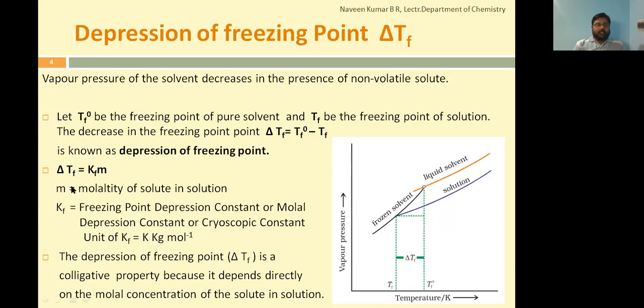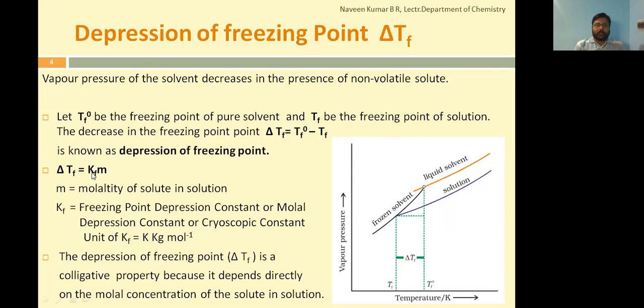Now to understand depression of freezing point as a colligative property, again experimental observation shows that delta Tf is directly proportional to molality. That is, depression of freezing point is directly proportional to the molality of solute in the solution. By removing the proportionality sign, we get the constant of proportionality, Kf.